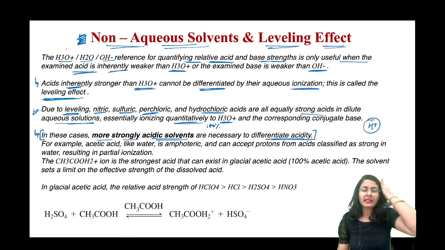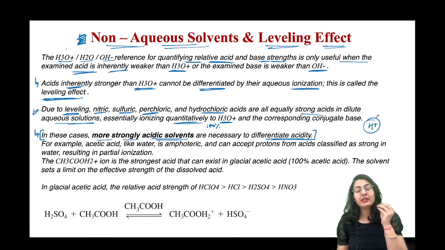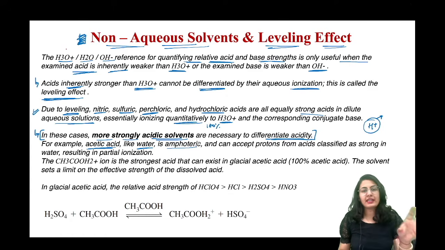So if any solvent is more acidic than water, it is going to give some common ion effect. Common ion effect आपको पता होगा. What is common ion effect? If some acid is breaking down, चलो इसका example लेते हैं. For example, acetic acid. Like water is amphoteric, acetic acid can both behave as an acid and base, but is more strongly acidic than water. Can accept protons from the acid, resulting in partial ionization.